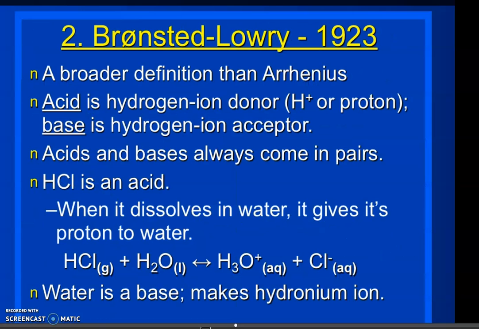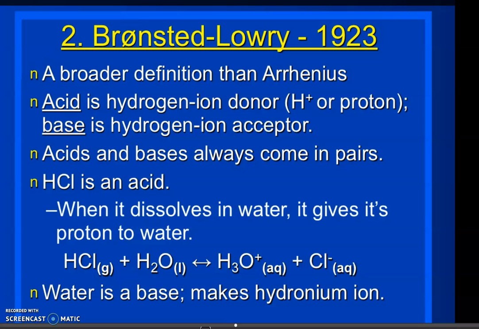So the next theory came, that is the Bronsted-Lowry theory. It is a broader definition than Arrhenius. According to the Bronsted-Lowry concept, an acid is a hydrogen donor, that is, an H plus donor or proton donor. A base is a hydrogen ion acceptor, or proton acceptor.